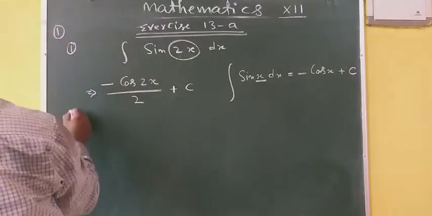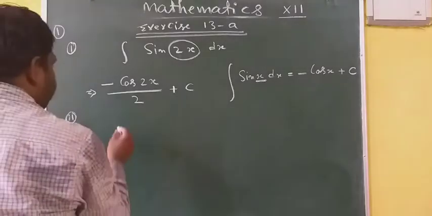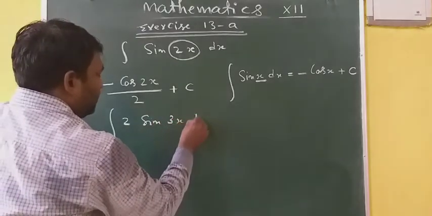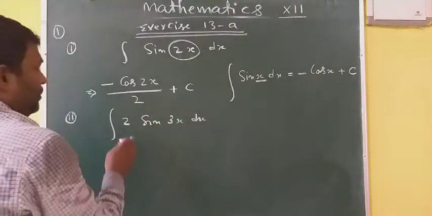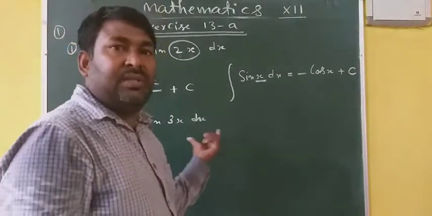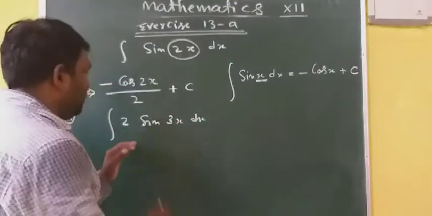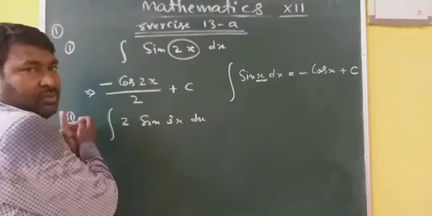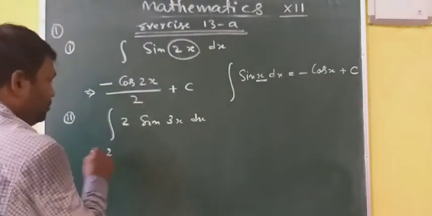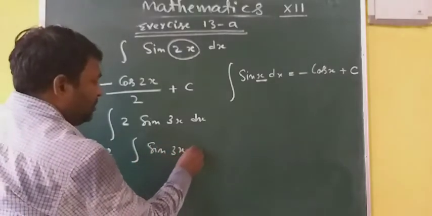Question number 1, second part: 2 sin 3x. This time, integration of 2 sin 3x dx. If there is a constant in multiplication or division with any trigonometric or any given function which you have to integrate or differentiate, you take it outside the integration. So this 2 will be taken out: 2 integral of sin 3x dx.